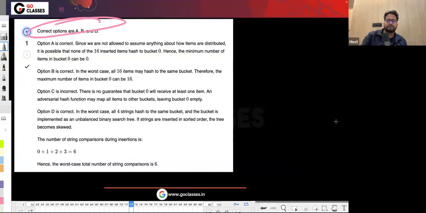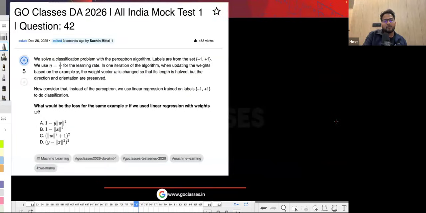Great. Now let's solve this question. This question was related to machine learning, and initially it had slightly different language, which led to some confusion. So I corrected that language as per the original source, and then this is the question.